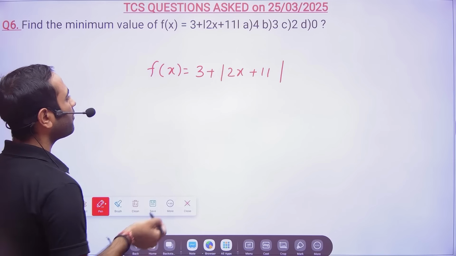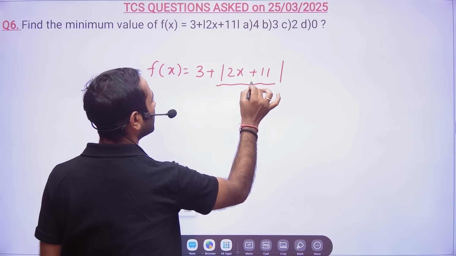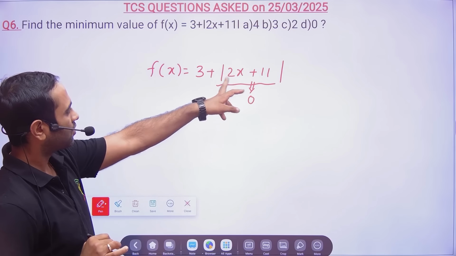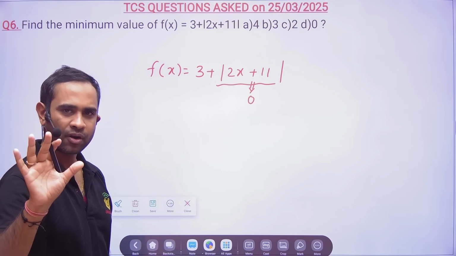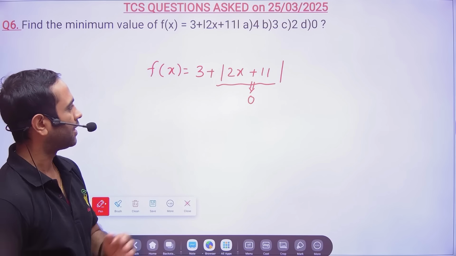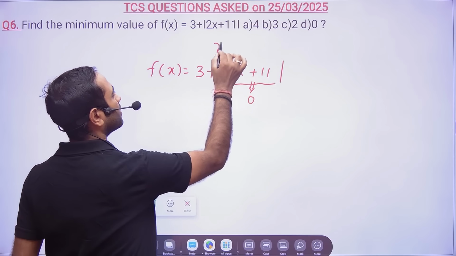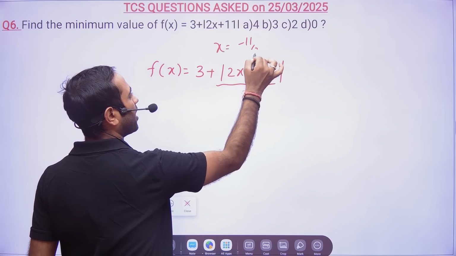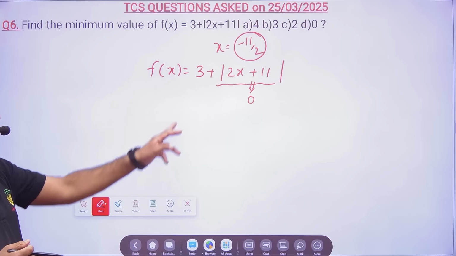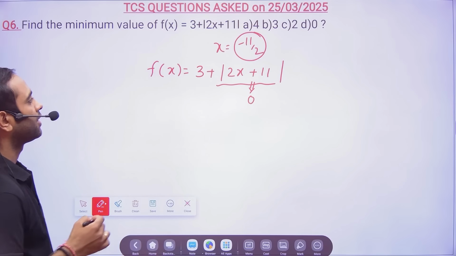You will be able to find the minimum value only when this portion is equal to 0. The mod minimum value will always be 0; it will not give you a negative value. So x is equal to minus 11 by 2. When x equals minus 11 by 2, the 2 will cancel and this mod will give you 0.